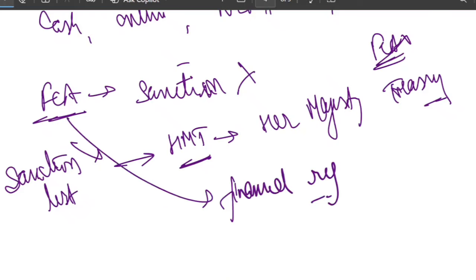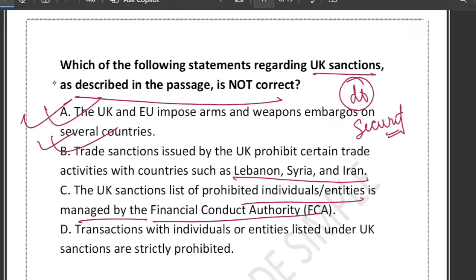So what is the correct answer? Option C says the UK sanction list of prohibited individuals is managed by the FCA. No, that's wrong. And what about option D? Transactions with an individual or entity listed under UK sanctions are strictly prohibited. Yes, if someone is on the UK sanction list, you cannot deal with them. No transaction, no business. Correct. So the correct answer is option C, right? That is our main learning from this particular question.